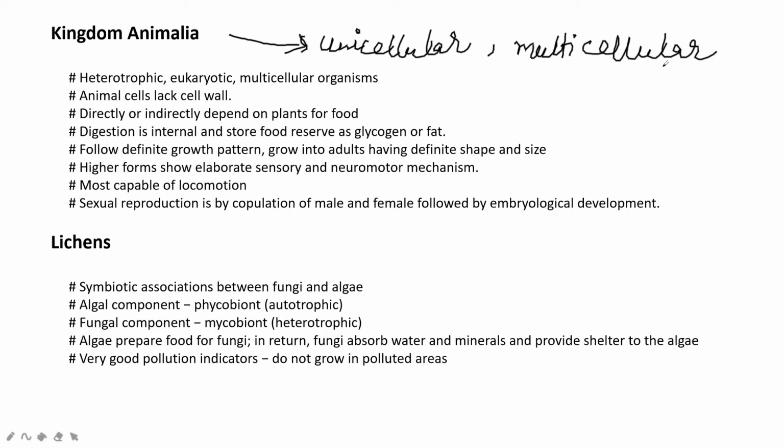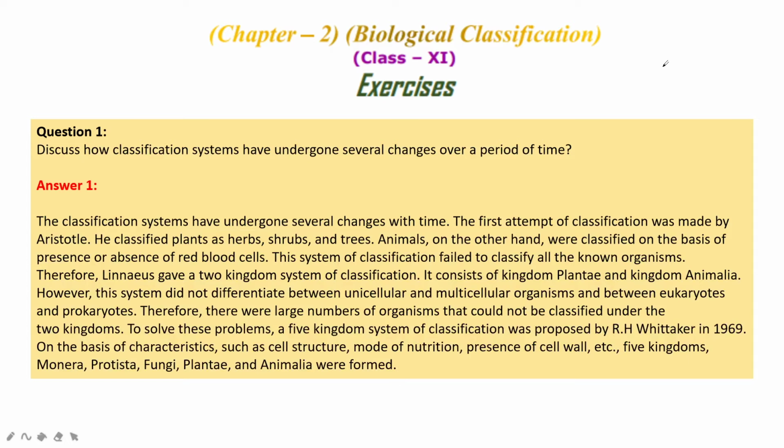Lichens are very good pollution indicators. They do not grow in polluted areas. It is a very good pollution indicator. If it is not growing, it means that area is polluted, right? So this is about the topic biological classification of class 11th. This is chapter 2.